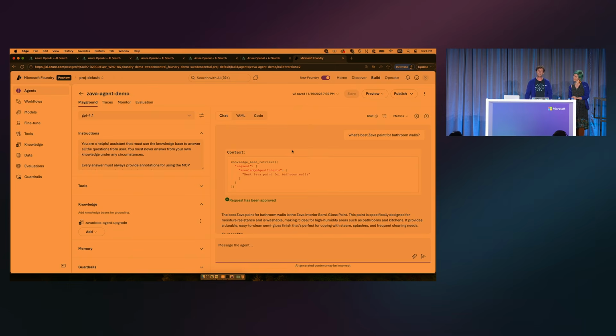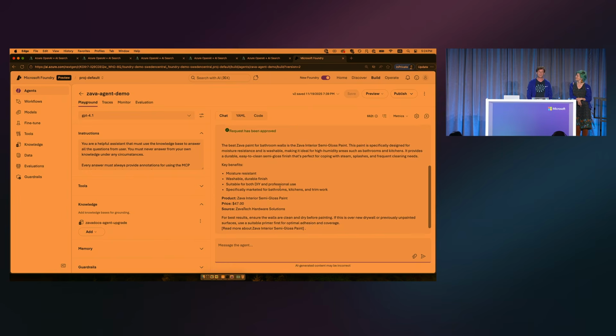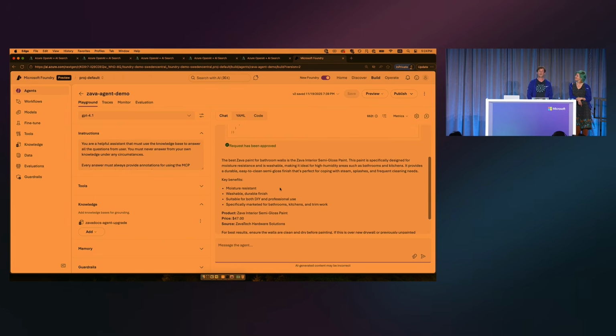So I'm using the same exact knowledge base that Pamela was showing in her demo, but this time I'm using it through an agent rather than through that deployed application. So when I ask the same question, what's the best 𝗬𝗲 paint for bathroom walls, you're going to see that I reach out to the knowledge base using MCP. I use this knowledge-based retrieval tool, which I then approve, and I end up getting an answer that looks exactly the same to what I got in the application. So this is kind of a great way to lift and shift your knowledge bases so you can actually use them inside your Foundry agents.